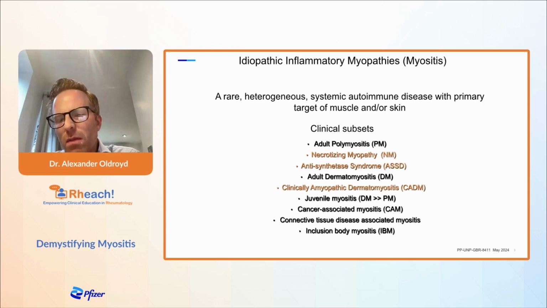They are people who have a muscle inflammatory process, myositis, along with their connective tissue disease. Inclusion body myositis is within the IIMs, but slightly different. This is much more degenerative, has a different presentation, and typically occurs much later in life. We're not going to talk much more about inclusion body myositis, as it is quite different.